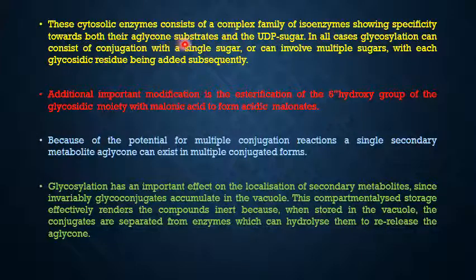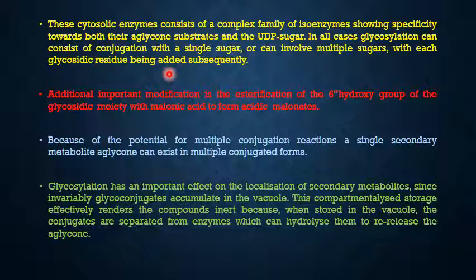So these cytosolic enzymes consist of a complex family of isoenzymes showing specificity towards both their aglycone substrates and the UDP sugar. In all cases, glycosylation can consist of conjugation with a single sugar or can involve multiple sugars, with each glycosidic residue being added subsequently.